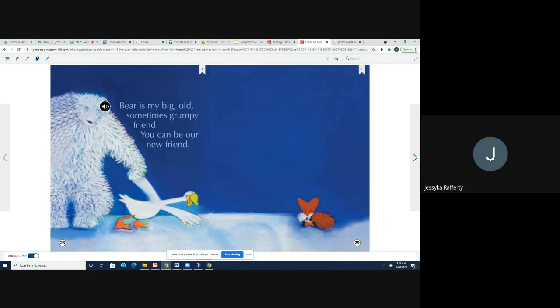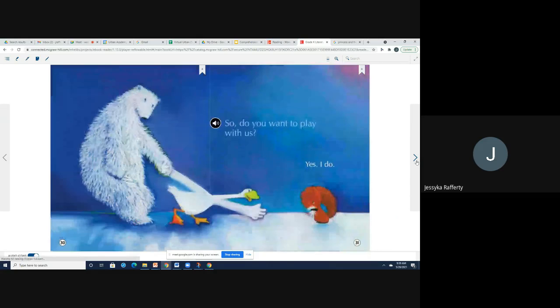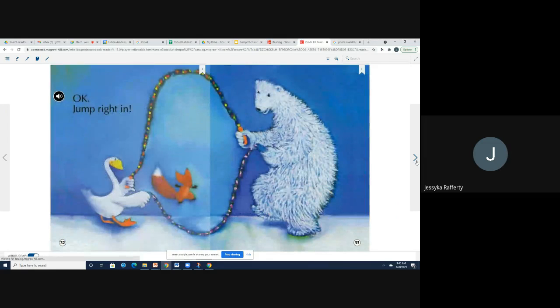If we look at this page here, we see Fox is still holding his tail, and Goose has Bear's hand. Looks like he's pulling him back into the story with us. Same thing here, still looking. Fox is hiding behind his tail. Why would Fox be hiding behind his tail, though? That's my question. What's he worried about?